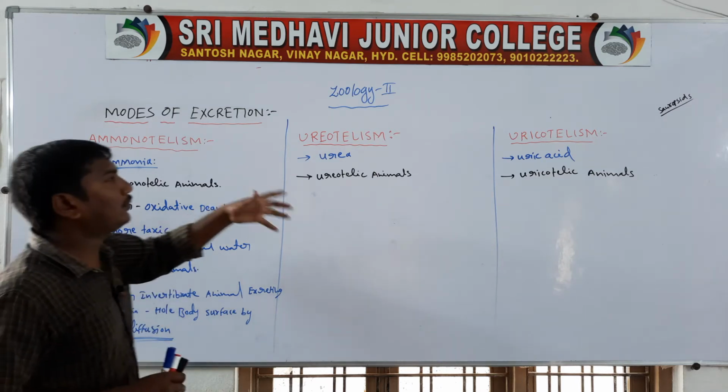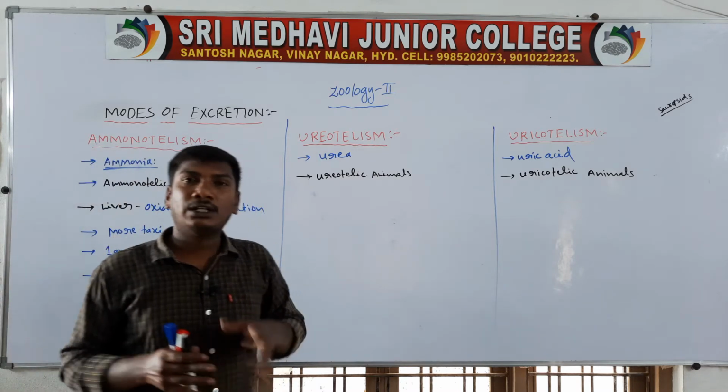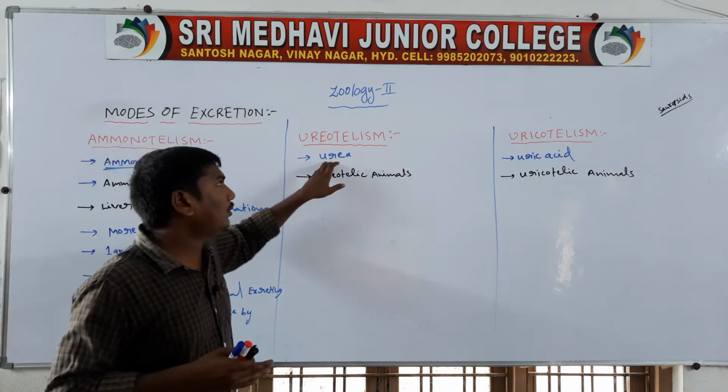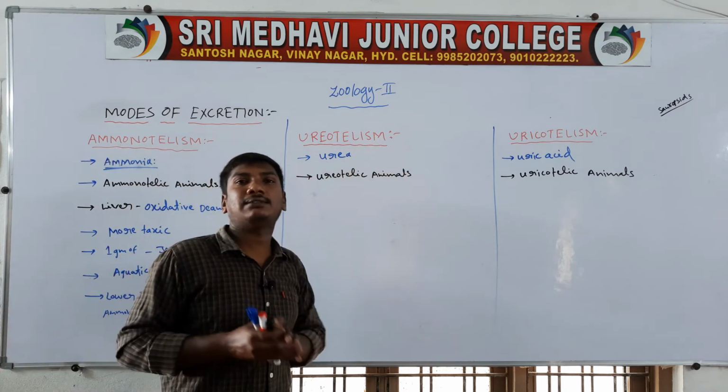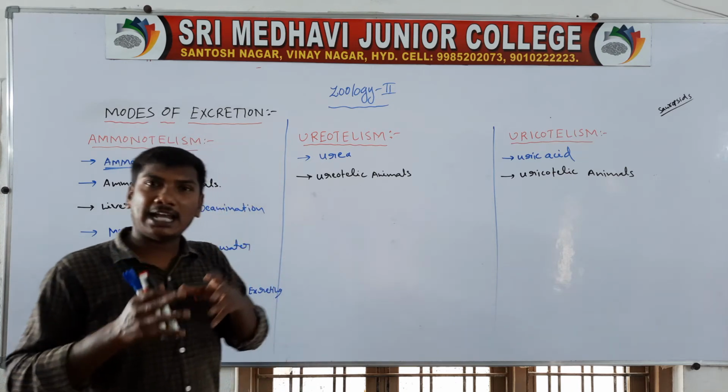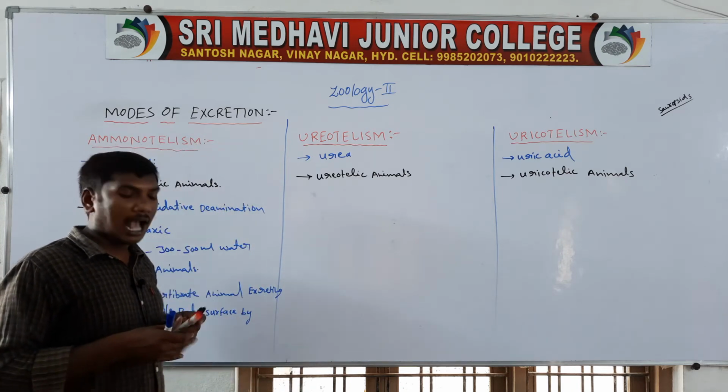Next one, ureotelism. Ureotelism means the main excretory waste material is urea. So they are called ureotelism, and those animals are called ureotelic animals.